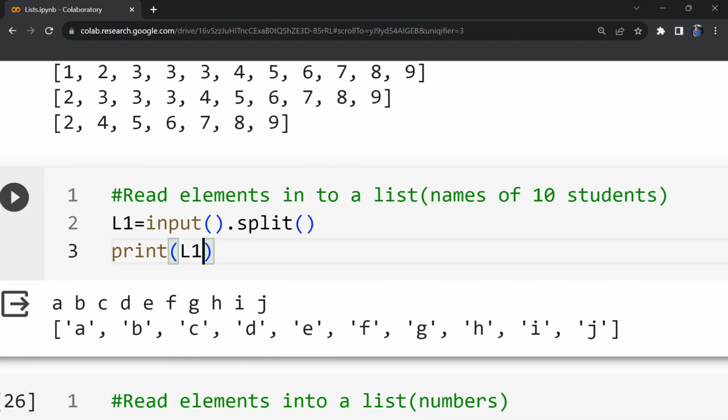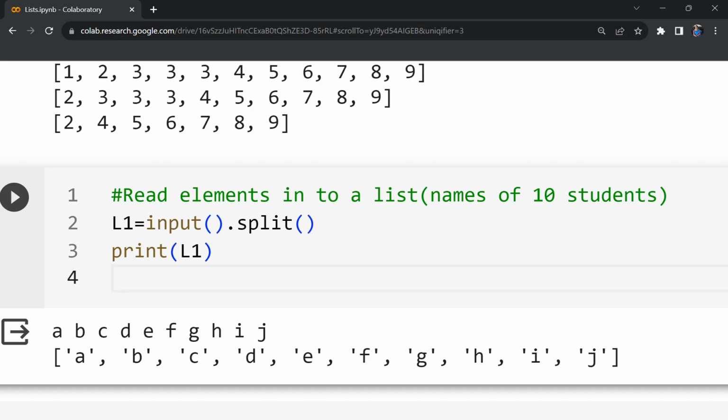You see, all those are taken into the list and they are considered as strings. The default data type of Python input is string. They are separated by spaces. This split function will treat space as the default separator, and it will separate the elements based on the space, and then all those are sent to L1. Now this L1 is a list of 10 names. Okay, this is one way, and another way is by using list comprehension.